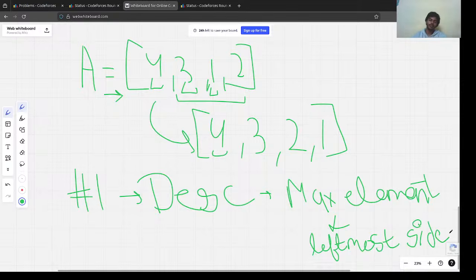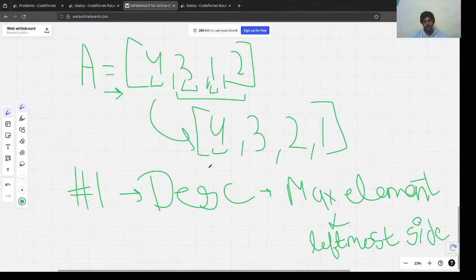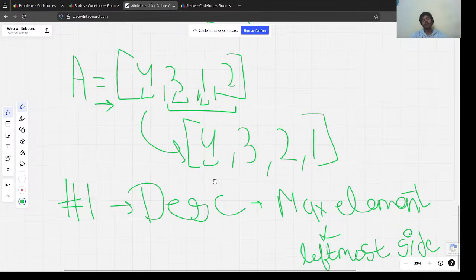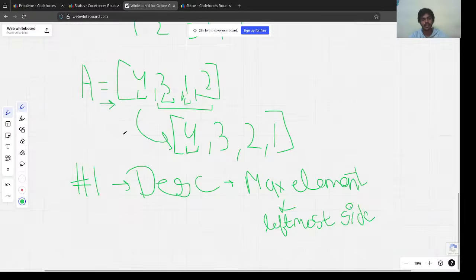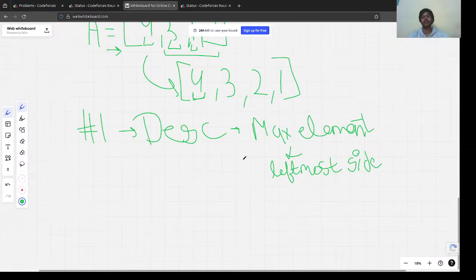So this tells us that the permutation which is in descending order would be the lexicographically maximum, because we start from the left and the best number possible is at its index where it should be. So this is the first observation. If you are already aware of lexicographical order, this was pretty easy to find.